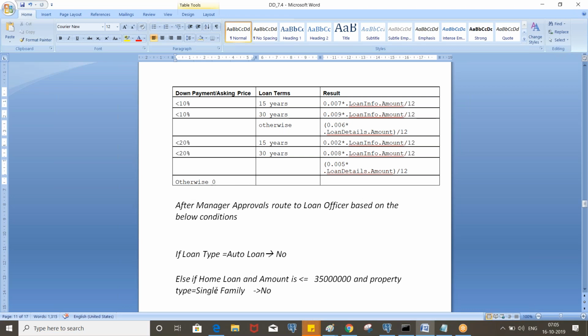If it is single family detached, it doesn't require. In all other cases, let's say it is home loan and the amount is greater than 35 lakhs, or the property type is other than single family detached, then it will go for loan officer approvals.